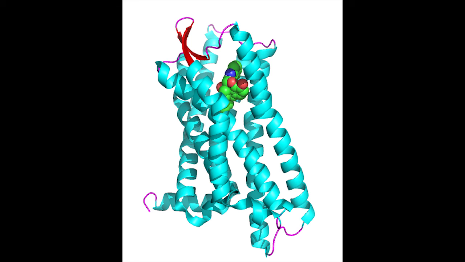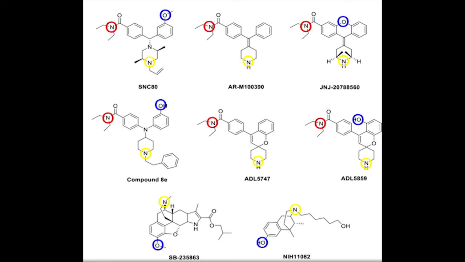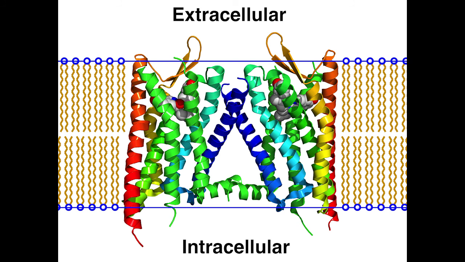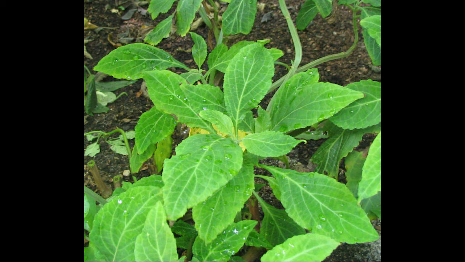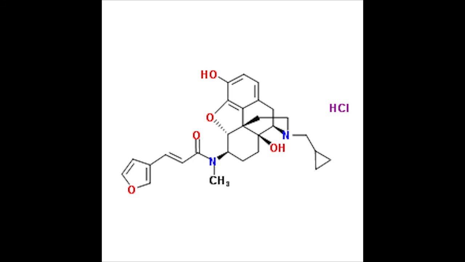Examples of the delta opioid receptor agonists are naturally occurring endorphins such as deltorphins and metenkephalin. The kappa opioid receptor is responsible for pain relief, anticonvulsant properties, and dissociative and delirium effects. Agonist examples include the psychedelic and dissociative plant salvia, and nalfurafine, which is an anti-internal itching clinical drug being developed in Japan.